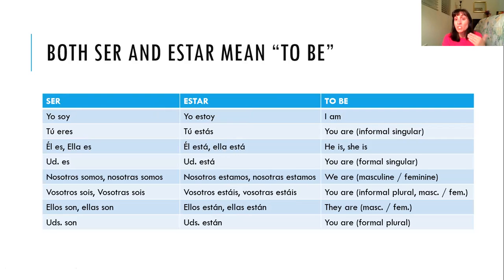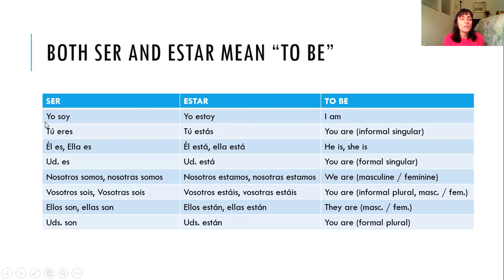Okay. When you want to say you are, it's either going to be tú eres or tú estás when you're speaking in the informal singular form of you. And once again, if you're talking about you are tall, that would be tú eres alto. But if you're talking about you are sad, that would be tú estás triste.